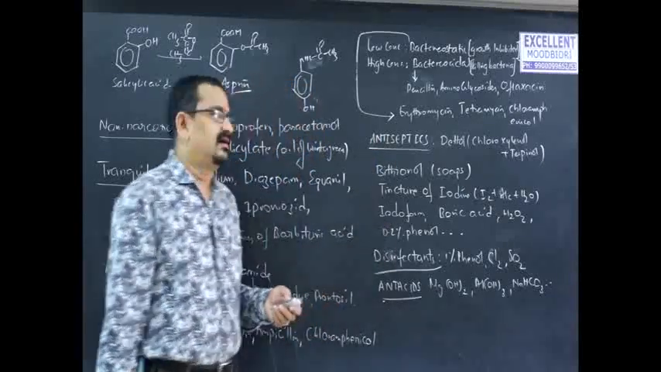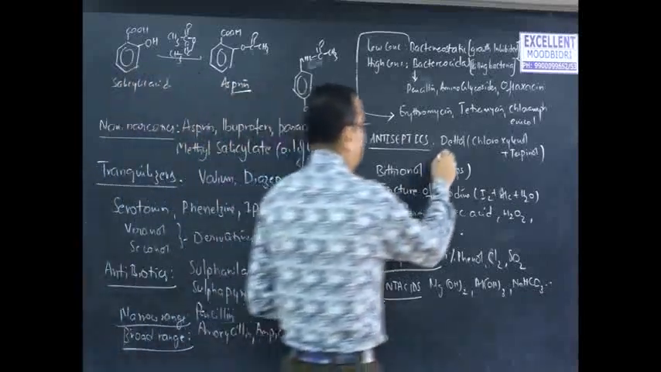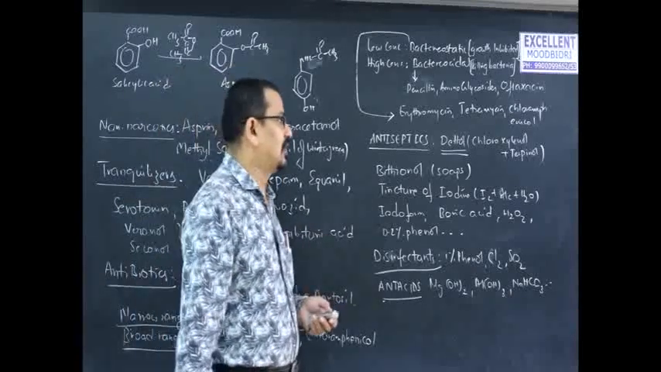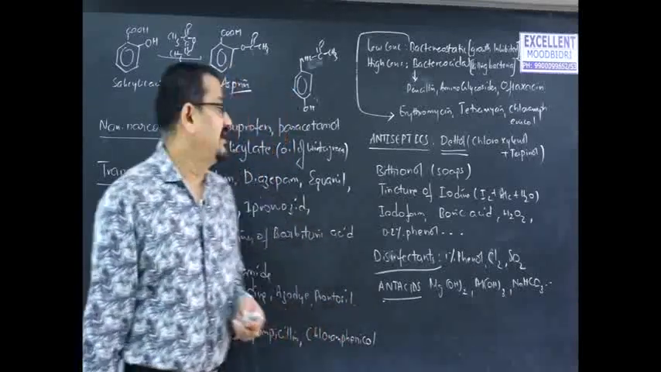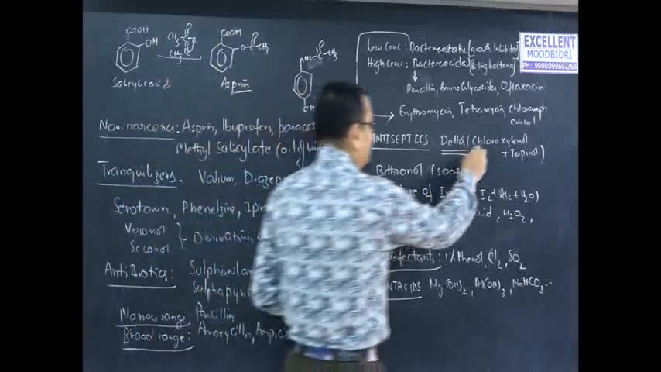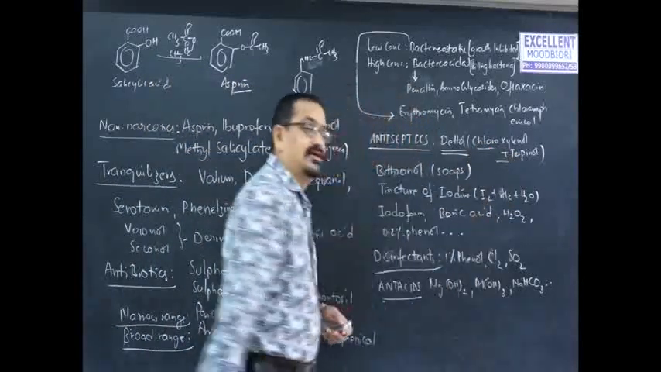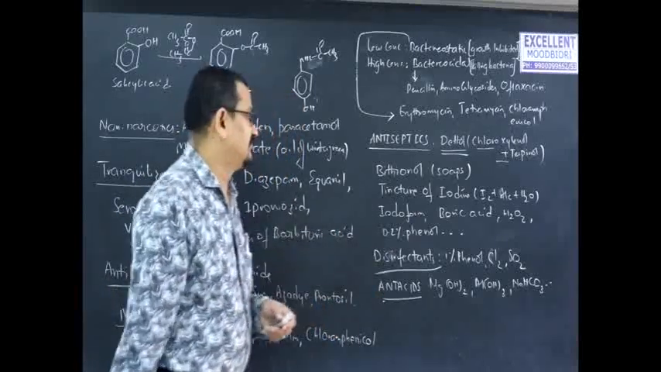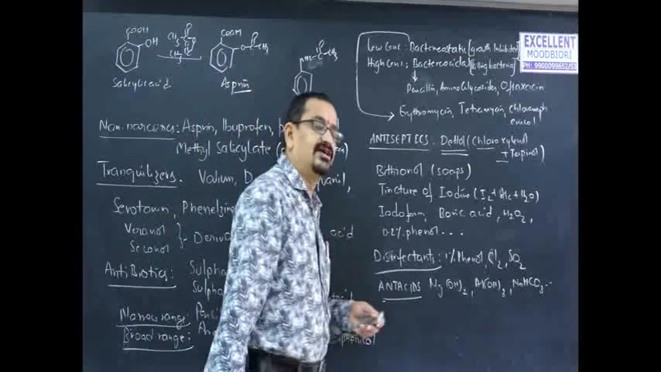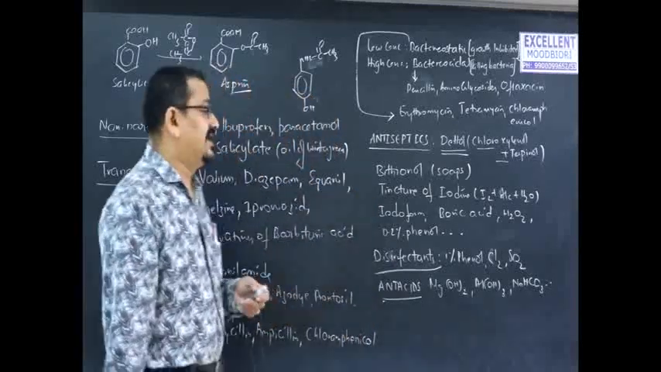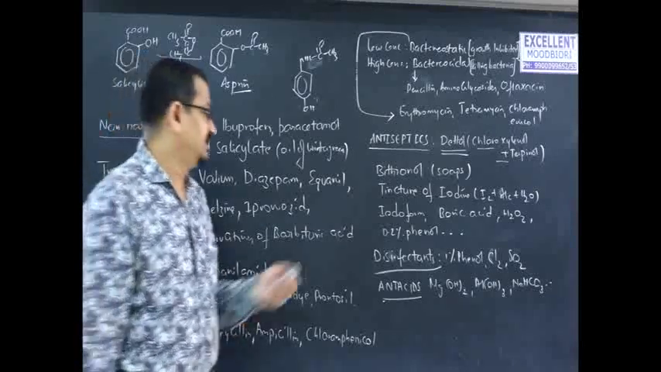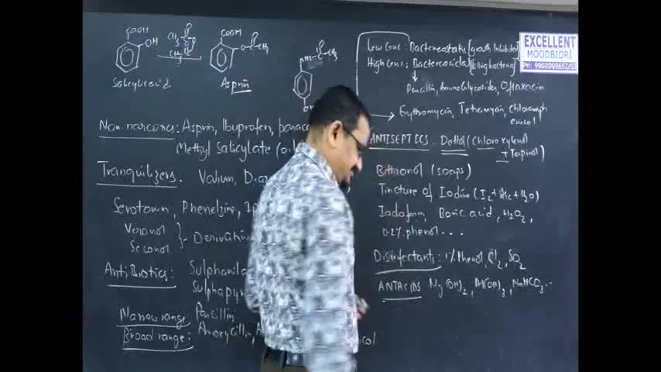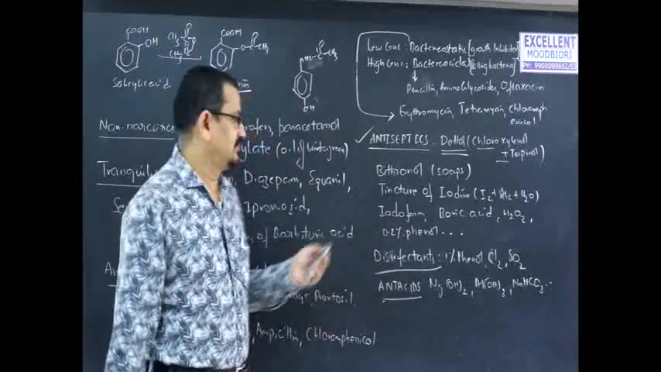Next, antiseptics. Antiseptics are those which can be applied to the skin. Dettol, which is a combination of chloroxylenol and terpineol, this chemical combination we have to remember. Bithionol, which is generally employed in soaps. Tincture of iodine, used for wounds, is iodine plus alcohol plus water. And iodoform, boric acid, hydrogen peroxide and 0.2% phenol. These all come under antiseptics. Depending on the situation, we have to use the right one.